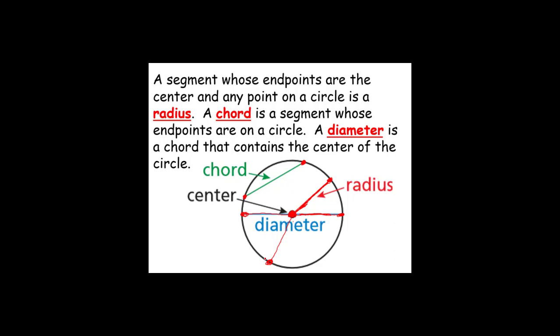A chord is a segment whose endpoints are on the circle. So notice that the endpoints are on the circle. A diameter is a special type of chord that not only has endpoints on the circle, but also passes through the center of the circle. Again, a diameter is a special type of chord.